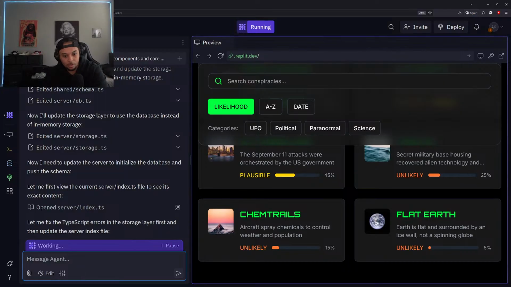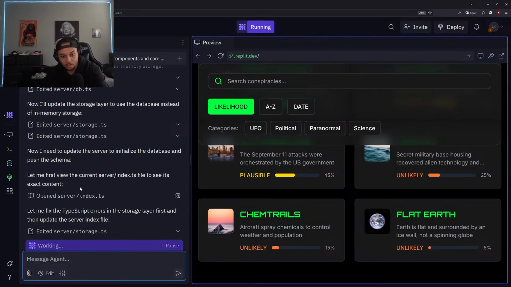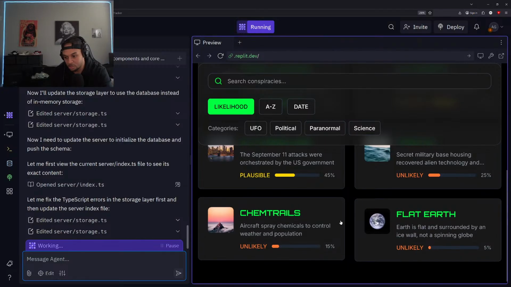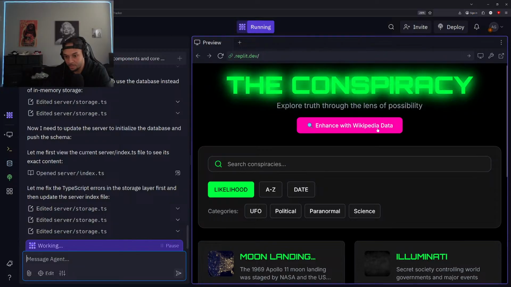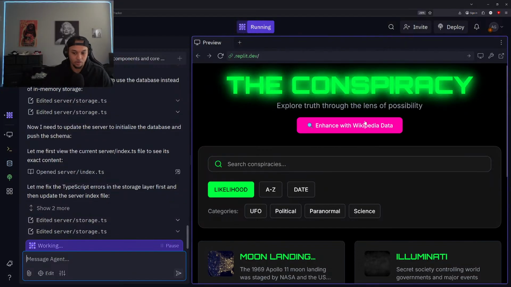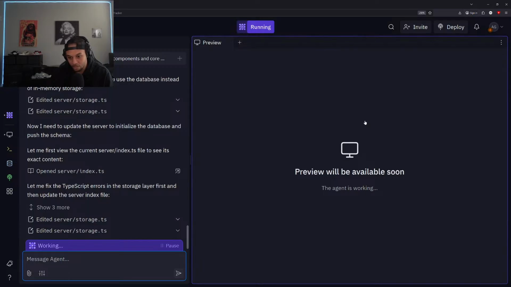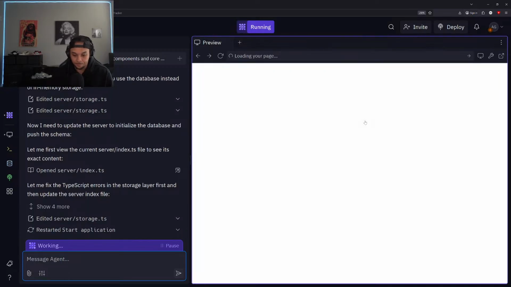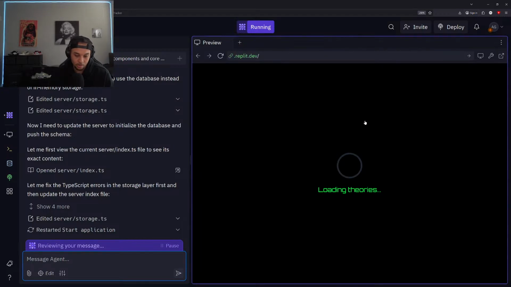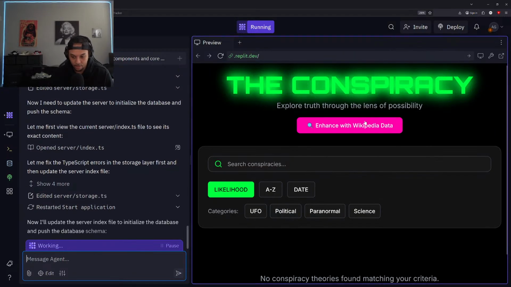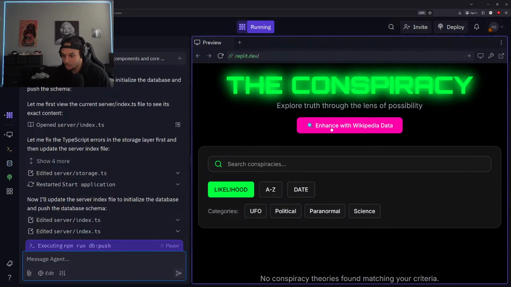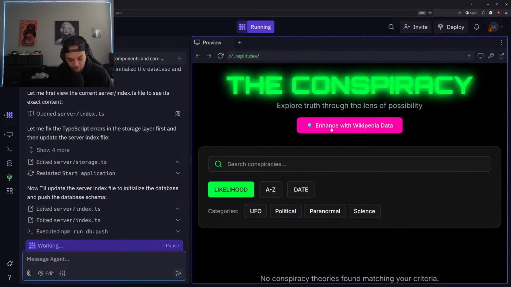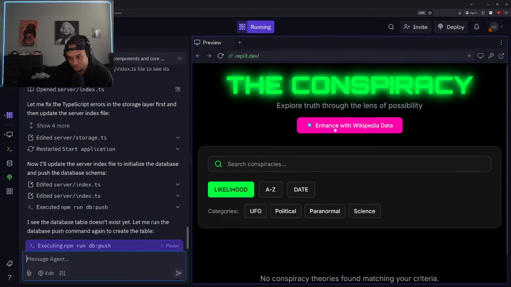Let me fix the TypeScript errors in the storage layer first and update the server index. All right, cool. So it's still loading up these changes for us. All right, so it says enhance with Wikipedia data. Okay, so I have noticed this with some of our apps that we've created. The PlayStation app went this way, but basically that enhance button essentially means if you click this button, it'll update the information on the app through Wikipedia. So this is a way just to make sure that you don't keep using data and every time you load up the app, it doesn't pull the information. You just have to press this button.